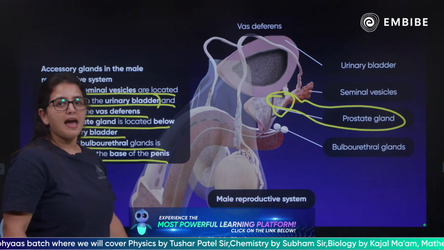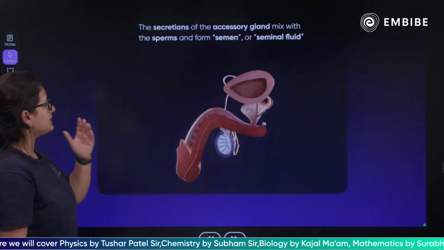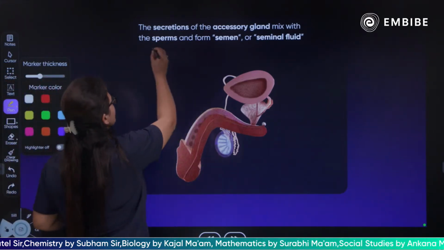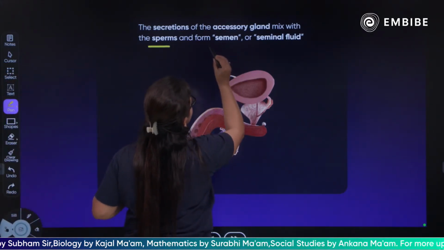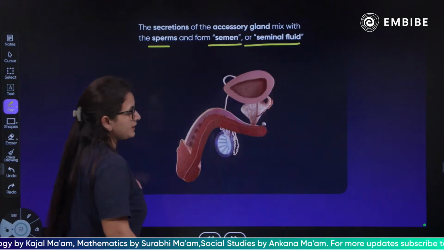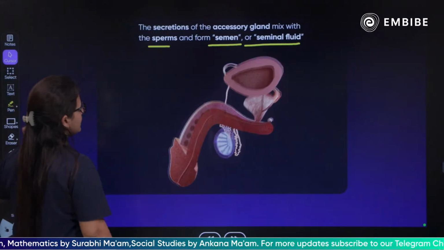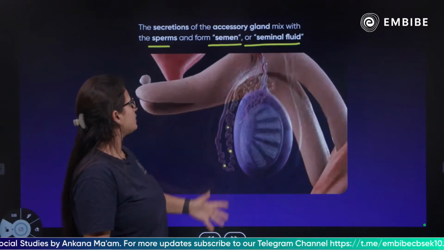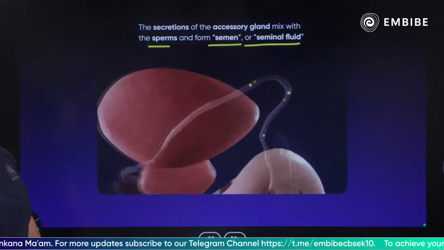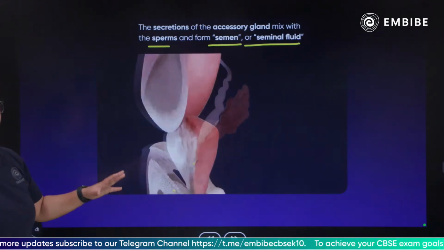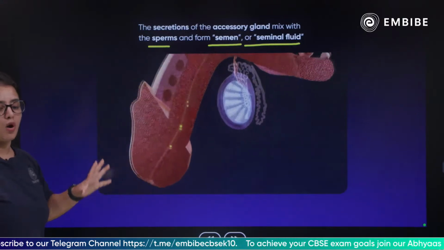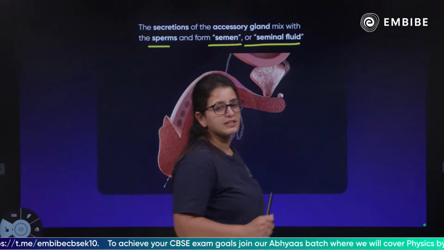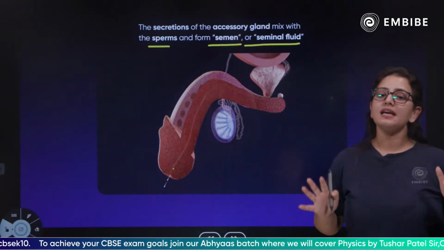Is it clear? As we move forward talking more about the accessory glands, next we have the secretion of the glands. The accessory gland secretion is mixed with the sperm, and that fluid formation is called semen or seminal fluid. So children, the secretion from the accessory glands mixes with the sperms and forms seminal fluid, or as we call it, semen. This is how semen is formed when the accessory glands mix their fluid with the sperms.